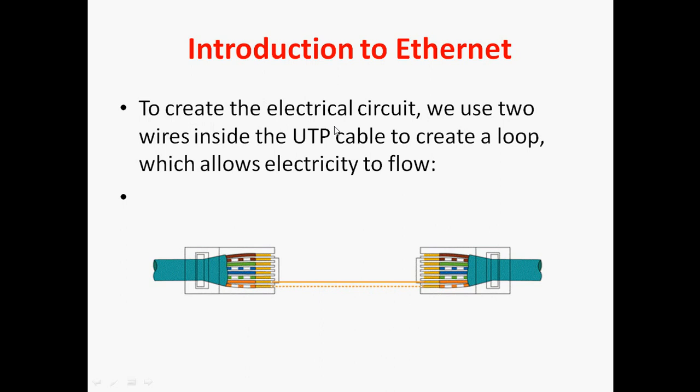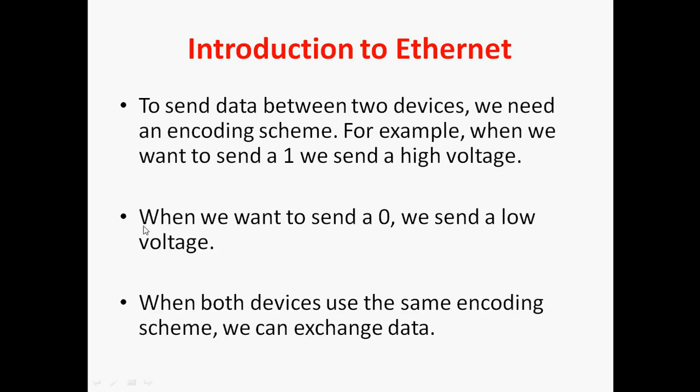To create an electrical circuit, we use two wires inside the UTP cable to create a loop, which allows electricity to flow. You can see this image. To send data between two devices, we need an encoding scheme.